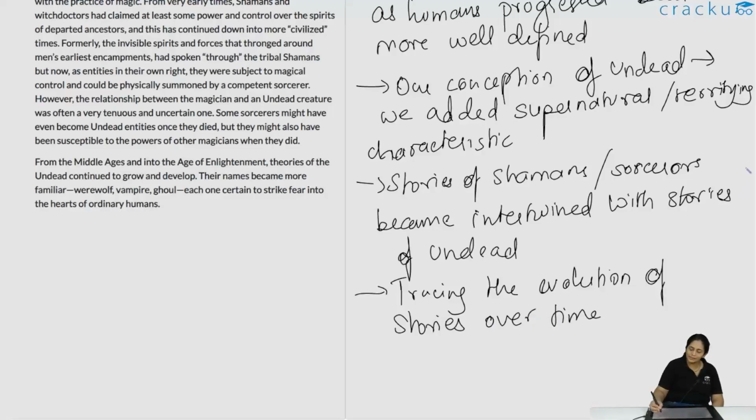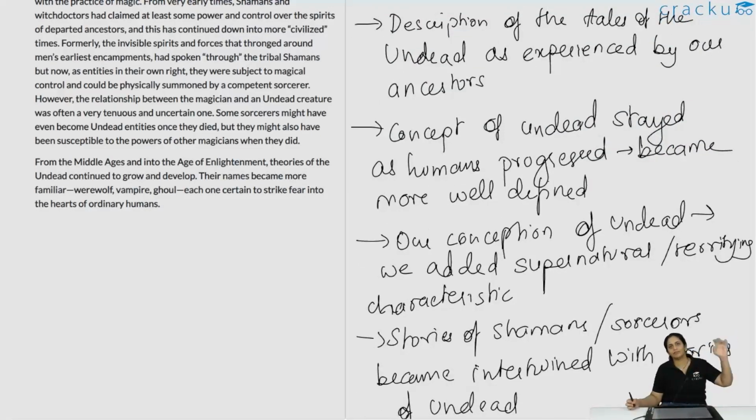So essentially, what has the author done through the passage? He has started with when we were cavemen, how we believed in these stories of the undead and how they would strike us with fear. And once we came out of the caves also, we brought these stories along with us. The stories became more evolved, less vague, with more characteristics. We added more abnormal characteristics to the undead. And the stories of the shamans became intertwined with these stories, how the shamans could summon them, how they could in themselves become undead, all of those complicated stories.